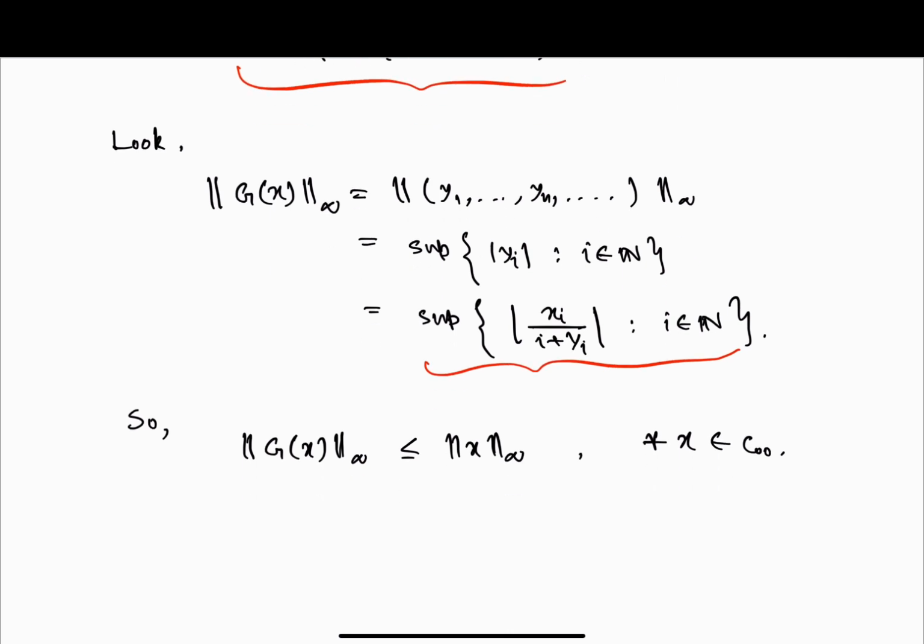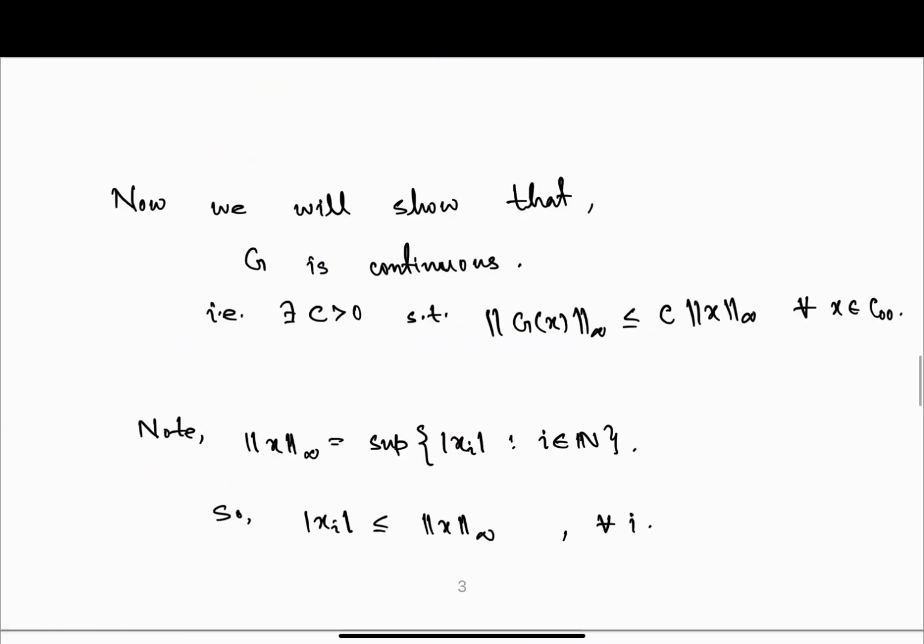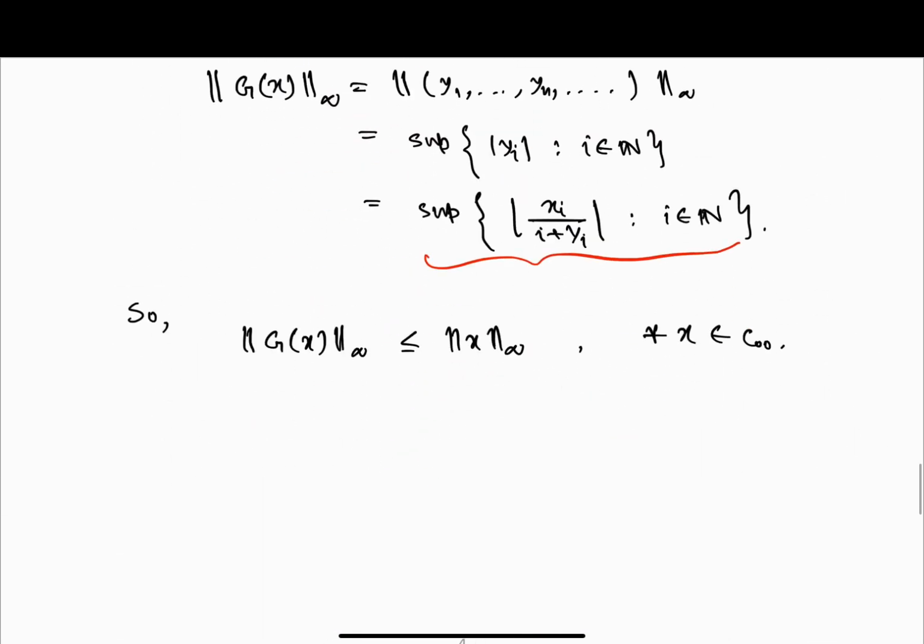So we have shown this one. So what is the constant here? Here the constant is 1, C equals 1. So we have shown this inequality with the constant C equals 1, which means that g is continuous.